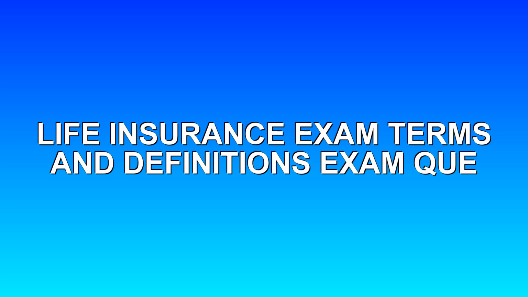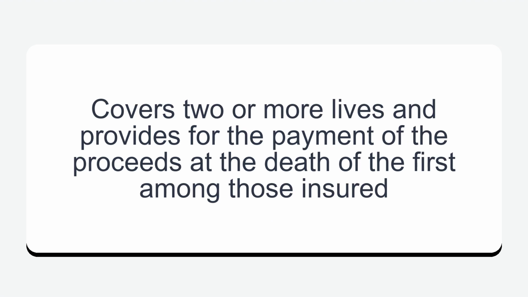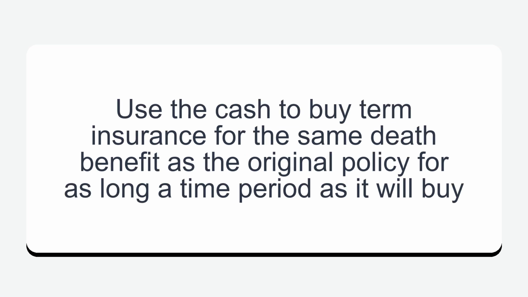Life Insurance Exam Terms and Definitions. Joint Life Policy: covers two or more lives and provides for the payment of the proceeds at the death of the first among those insured. Extended term non-forfeiture option: use the cash to buy term insurance for the same death benefit as the original policy for as long a time period as it will buy.